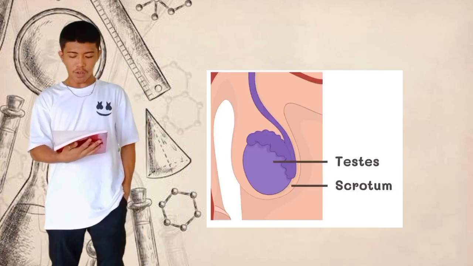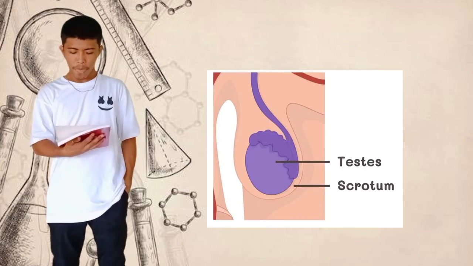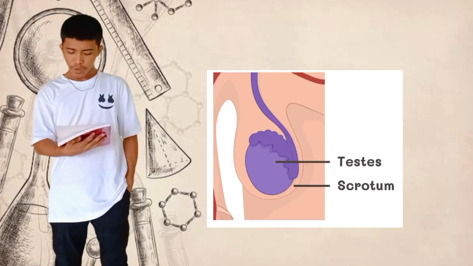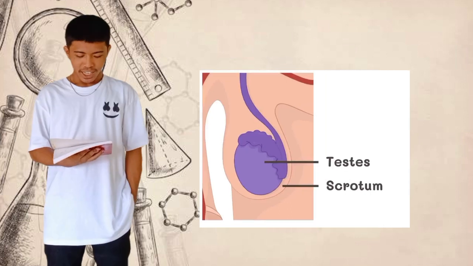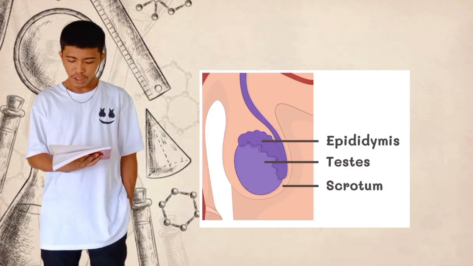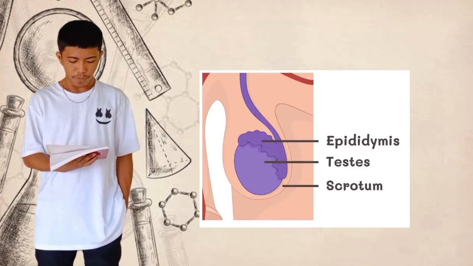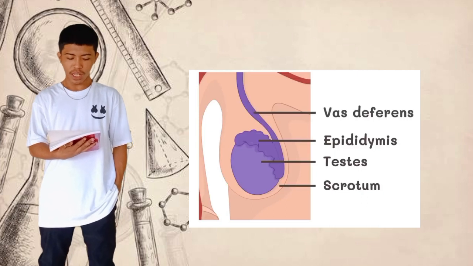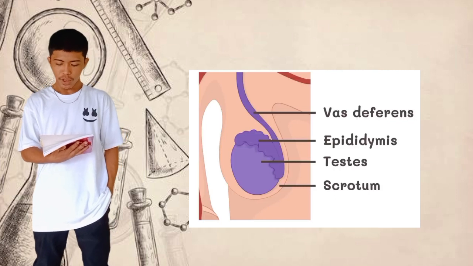Testes. The testes are organs within the scrotum, each about 4.5 centimeters, and are composed of lobules that contain seminiferous tubules where the sperm cells develop. The epididymis is a tightly coiled series of tubules that forms a compact structure at the back of the testes. The sperm cells continue to mature along this tube. The vas deferens emerges from the epididymis and ascends along the back of the testes to become associated with blood vessels and nerves.